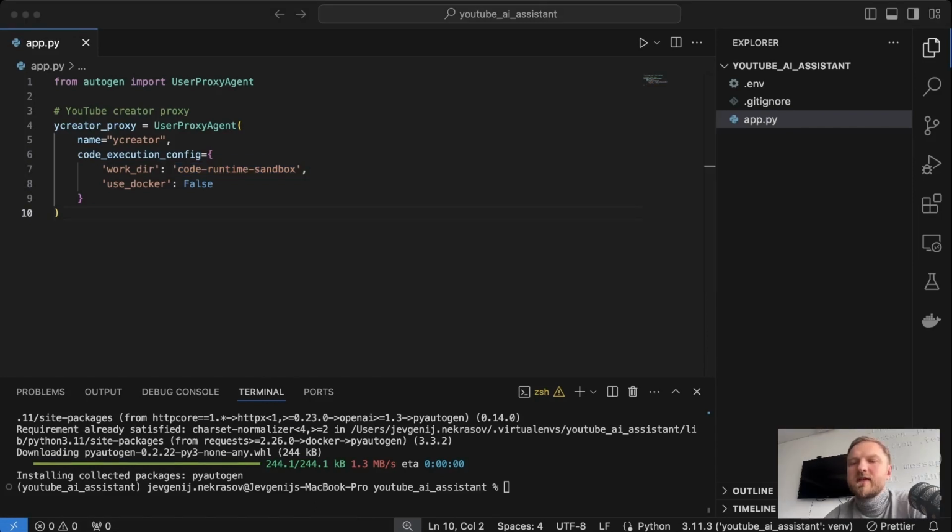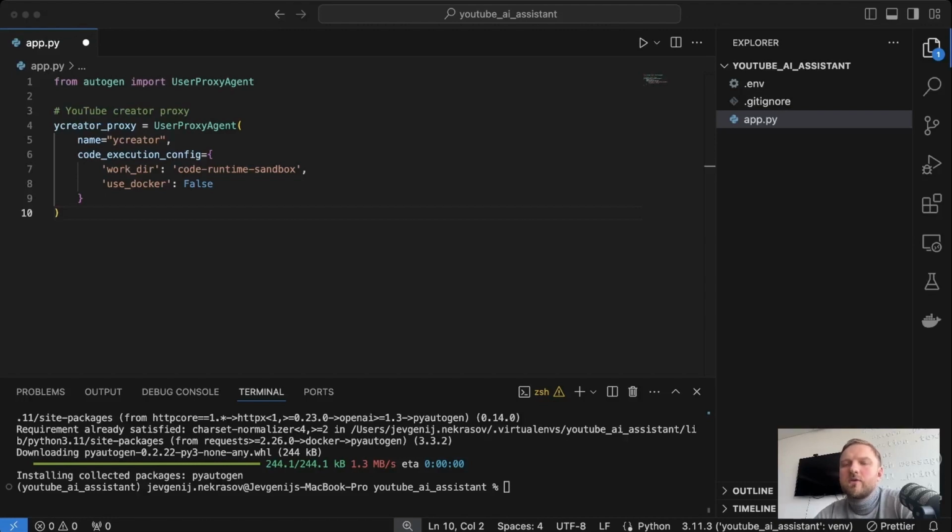Okay, let me explain why we need this code execution at all. The thing is that our YouTube researcher agent will have access to our custom set of tools, which we will define a bit later. And when it decides to call a tool, which will be registered as an OpenAI function, the actual execution of this tool, basically running the Python code, will be performed by the YouTube Creator Proxy agent, and then the execution results will be returned to the researcher, so it continues its investigation.